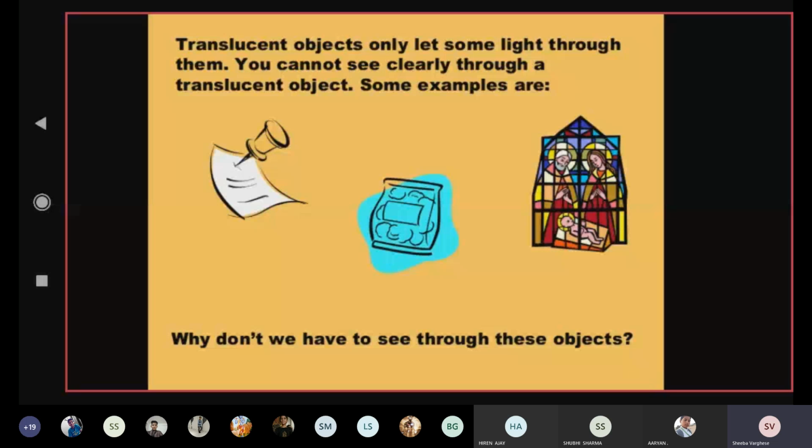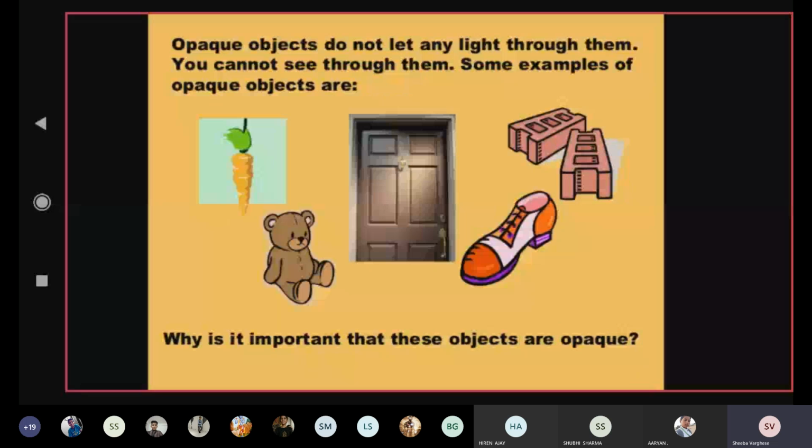Okay. Next we come to the third type, that is opaque objects. Opaque is through which no light at all can pass. So opaque objects do not let any light pass through them. Some examples you can see: the wooden door, the shoes, the teddy bear. Through these you cannot see from one side to the other side. When the door is closed, I cannot see what is on the other side if the door is made of wood, right? So these are some common examples of opaque objects.